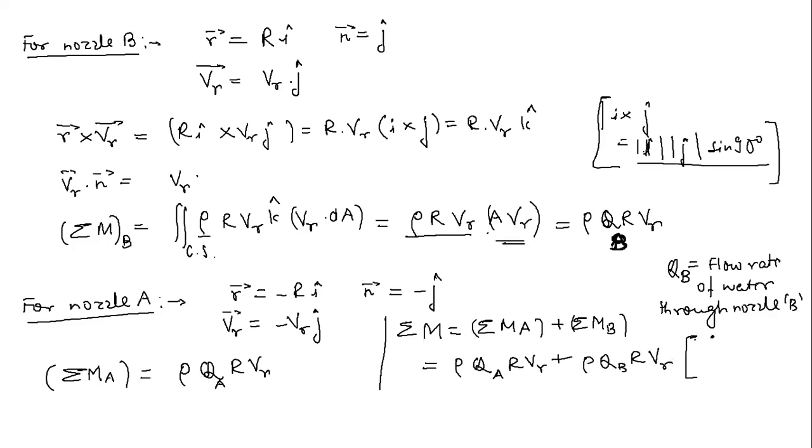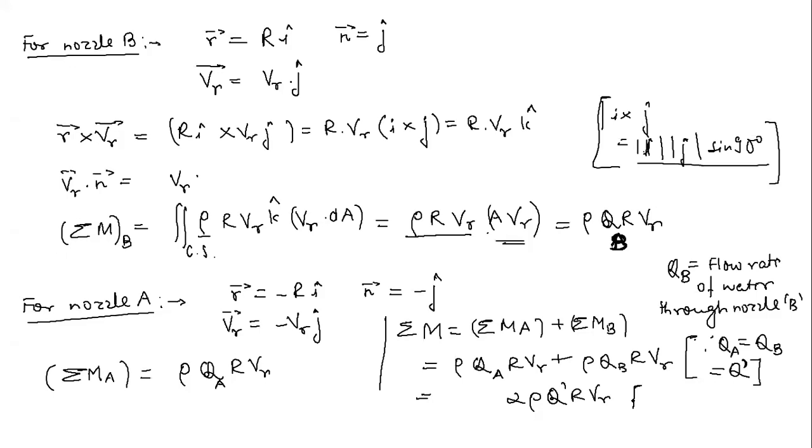Now let me make this assumption that Q_A is equal to Q_B. That means the flow rate in both cases is the same. Let us denote this with Q dash. I will come to why I'm denoting this with Q dash. So Q_A is equal to Q_B is equal to Q dash, and this will be simply 2 times rho Q dash r Vr.